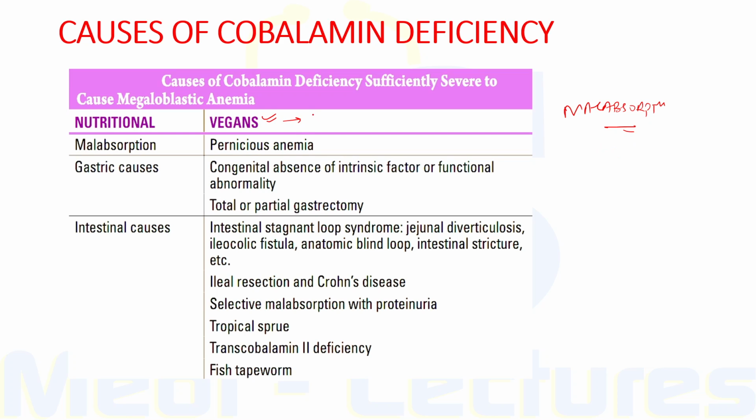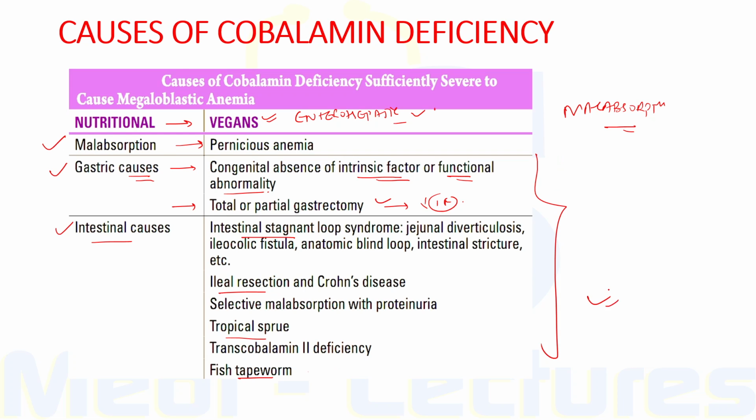This is less common because these patients have intact enterohepatic circulation. So nutritional deficiency can occur in vegans. Malabsorption can occur due to pernicious anemia. Gastric causes include congenital absence of intrinsic factor or a functional abnormality. There can be total or partial gastrectomy, which leads to decreased release of intrinsic factor. Intestinal causes include intestinal stagnant loop syndrome, ileal resection, Crohn's disease, tropical sprue, fish tapeworm infestation, etc. We'll discuss these causes in detail.